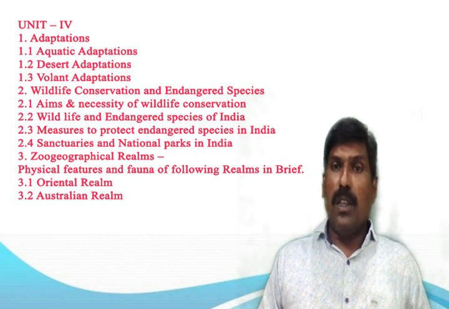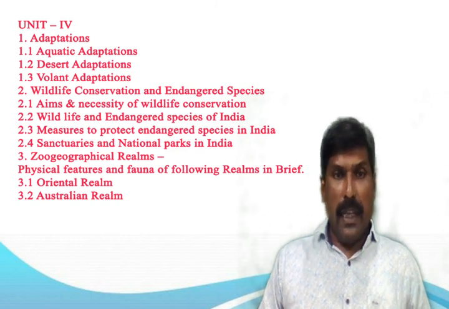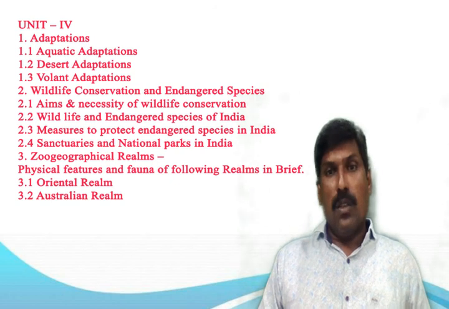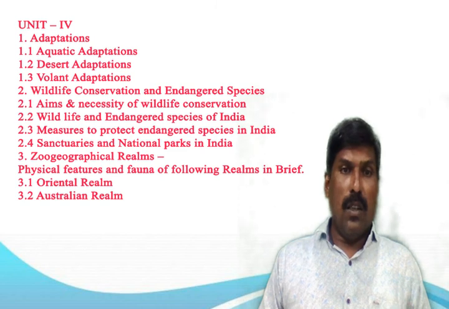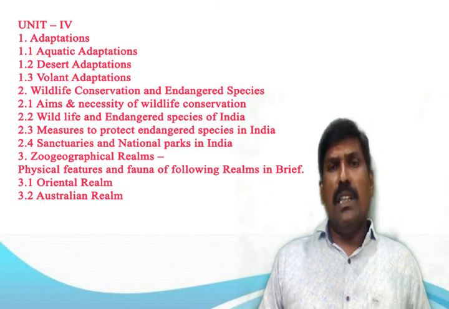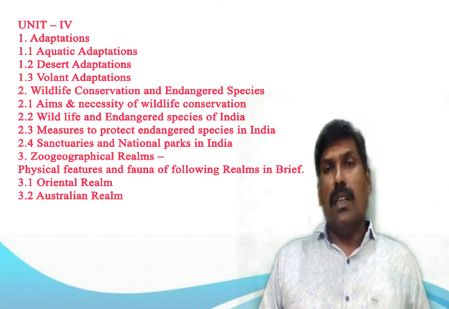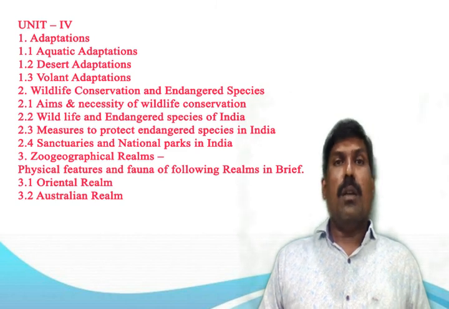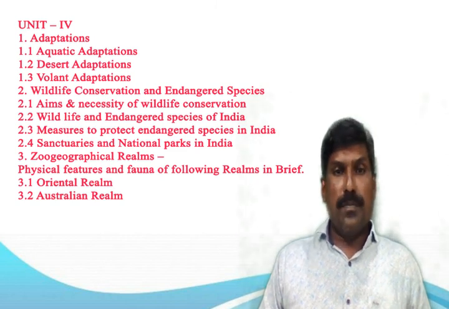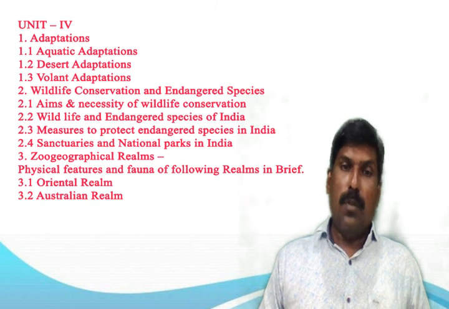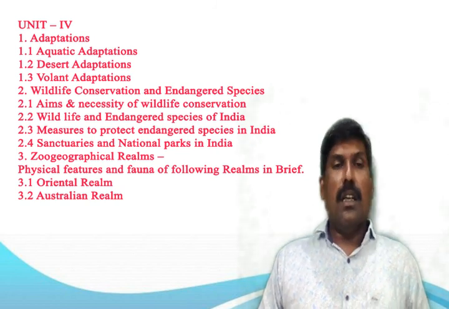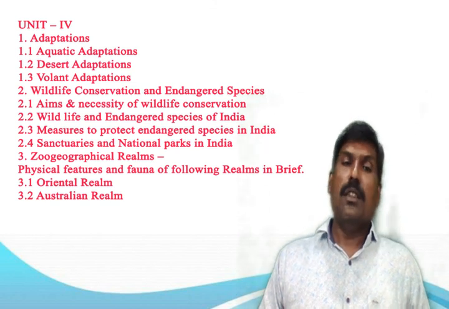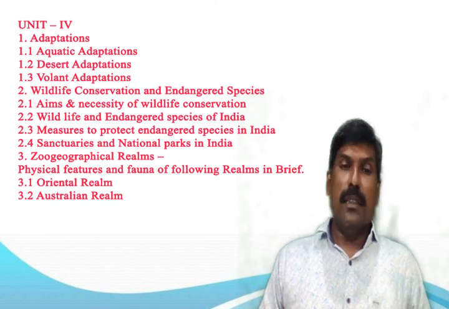Because of deforestation and other human activity, wild animals lost their habitat and are at risk of becoming extinct. India is losing its animals due to environmental pollution, deforestation, loss of habitat, human interference, poaching and hunting.